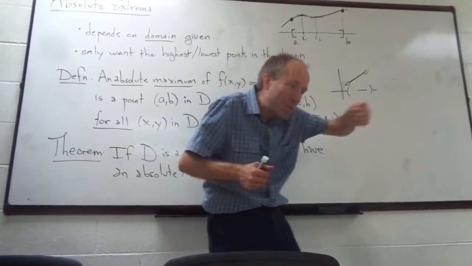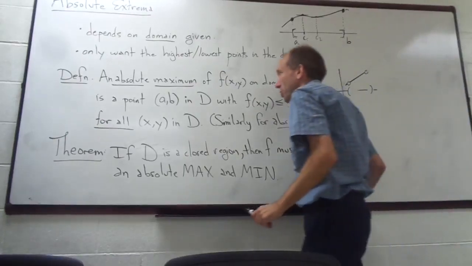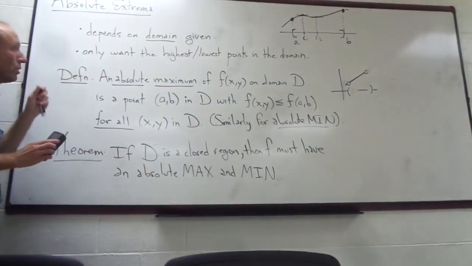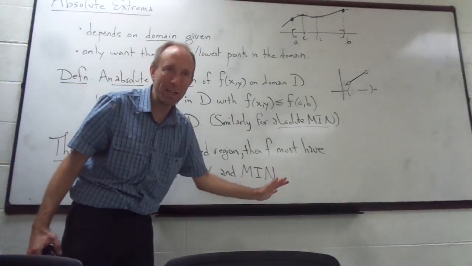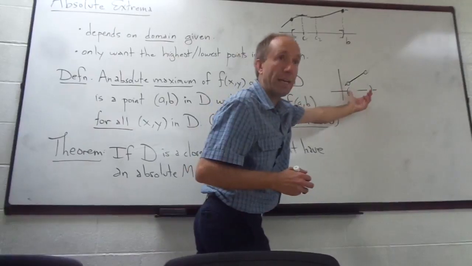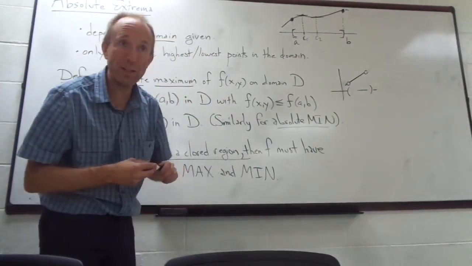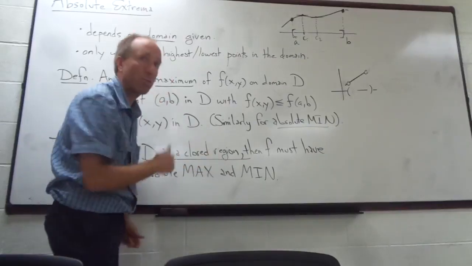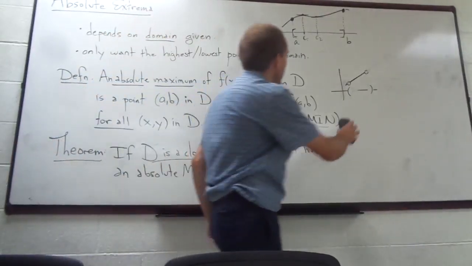I can get as close to that open circle as I want without actually touching it, okay? So in order to guarantee an absolute maximum or minimum, I have to have a closed interval in this case, or in the Math 251 version of this, I have to have a closed region. The boundary of the region has to be included.